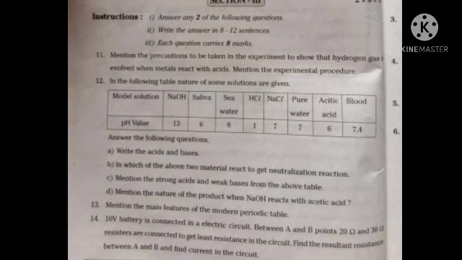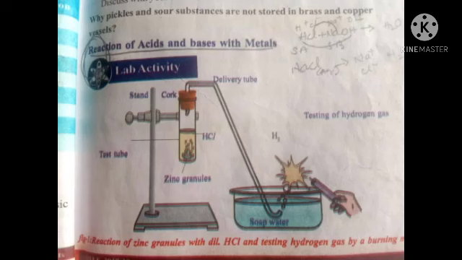Section 3, first question is: mention the precautions to be taken in the experiment to show that hydrogen gas is evolved when metals react with acids. Mention the experimental procedure. Then what is this experiment? To show that hydrogen gas is evolved when metals react with acids. That is, in common terms, the pop sound experiment. Acids react with metals and produce hydrogen gas.